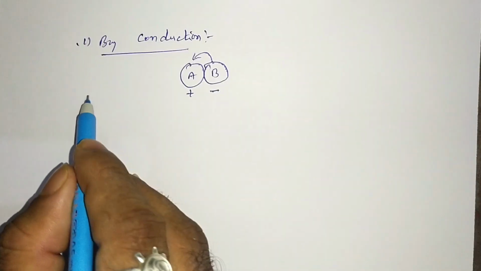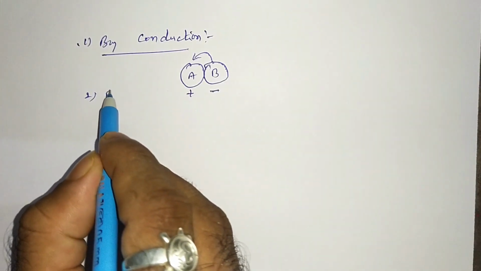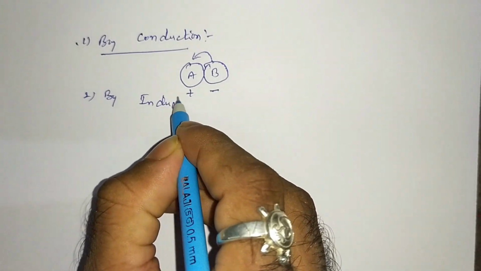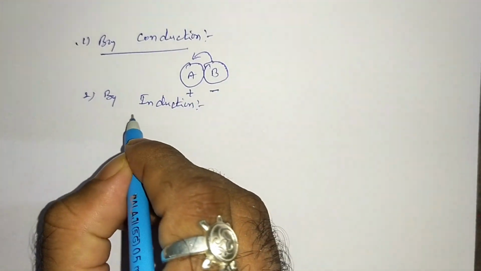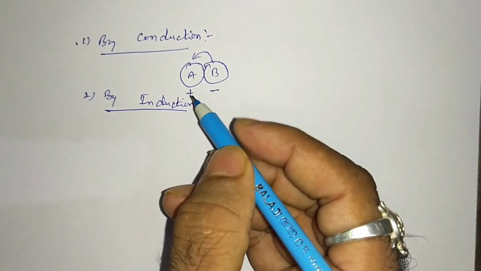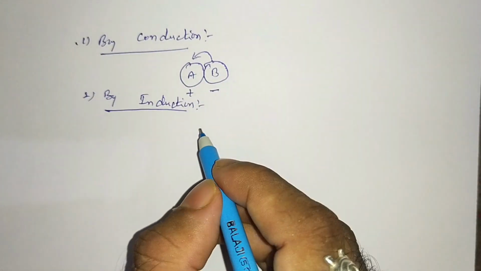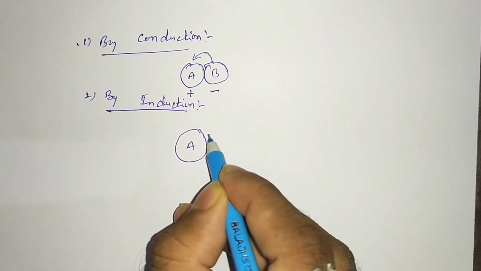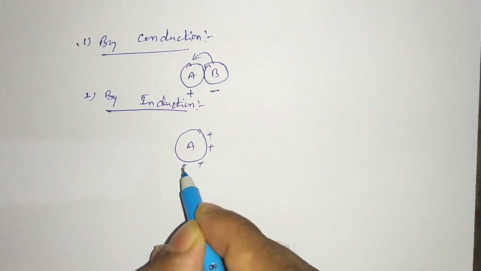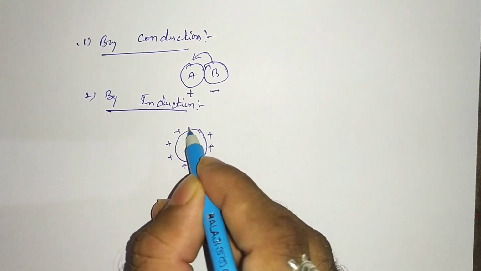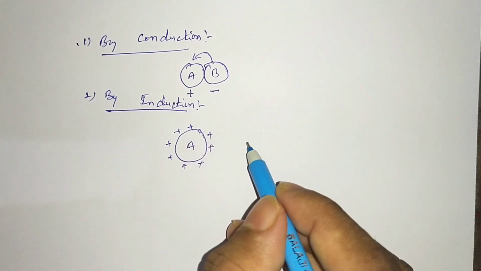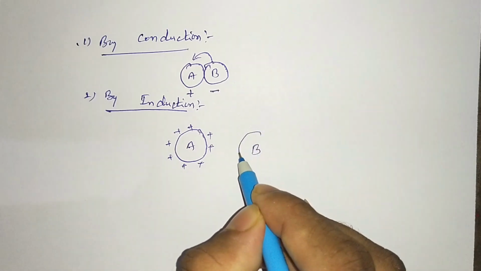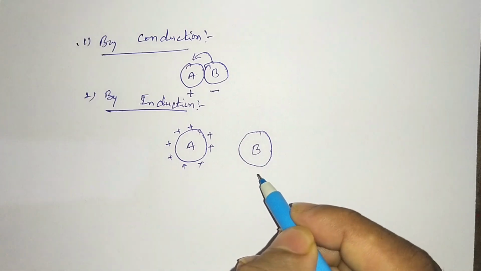What is induction? The second method I said is induction. In the induction method, first we take a charged body, whether positively or negatively charged. I have taken a positively charged body A, and another one is a neutral body B, meaning the number of electrons and protons are equal in it.